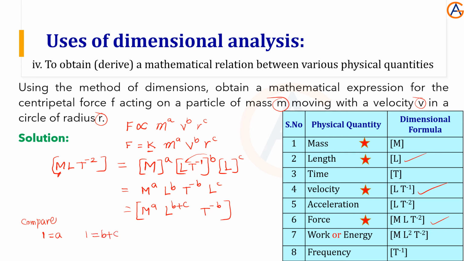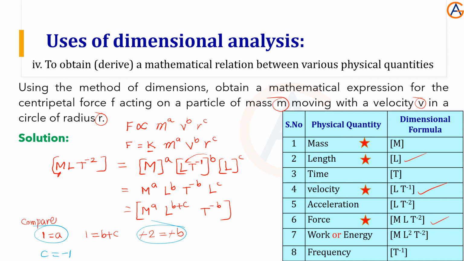Now here minus 2 equals minus b, so b equals 2. When the b value is 2, then after substituting the b value, we will get the answer as c equal to minus 1.